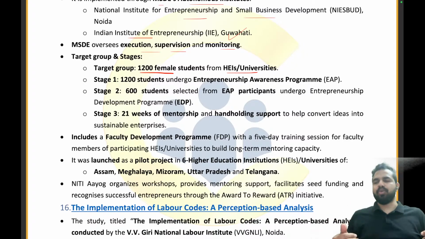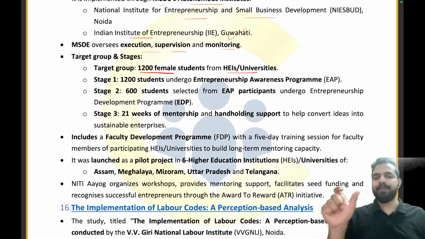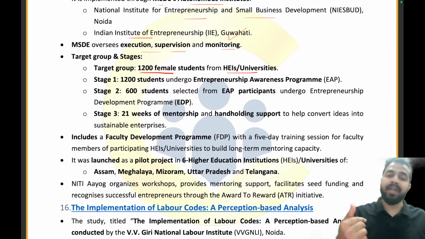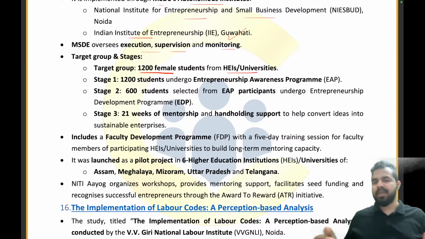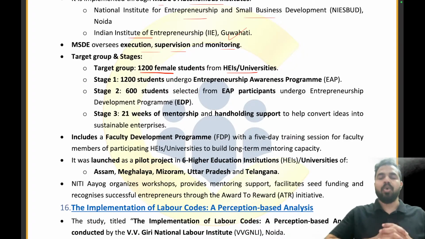Then in stage number two, we will be selecting 600 students from them and they will be undergoing the entrepreneurship development program. See, पहले हमने क्या किया? Aware किया. अब उनको develop किया. Now stage three will include 21 weeks of mentorship and handholding support to help convert ideas into sustainable enterprises.